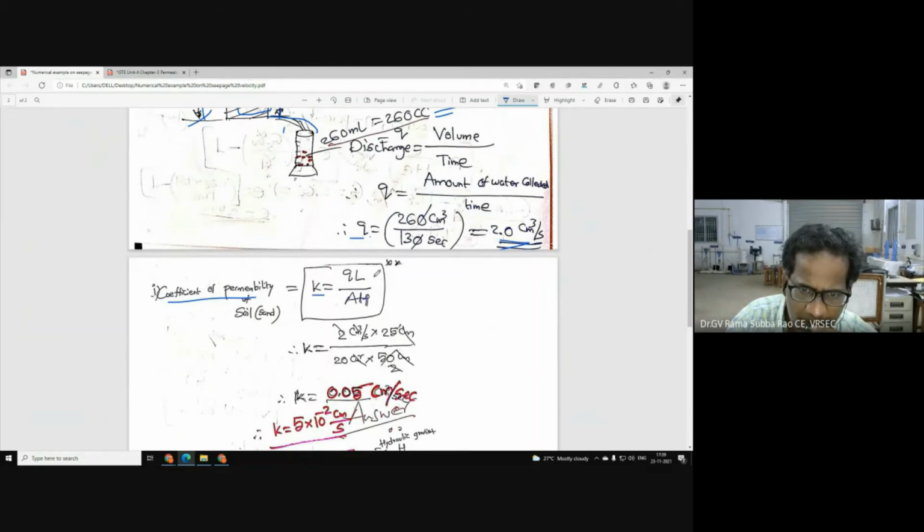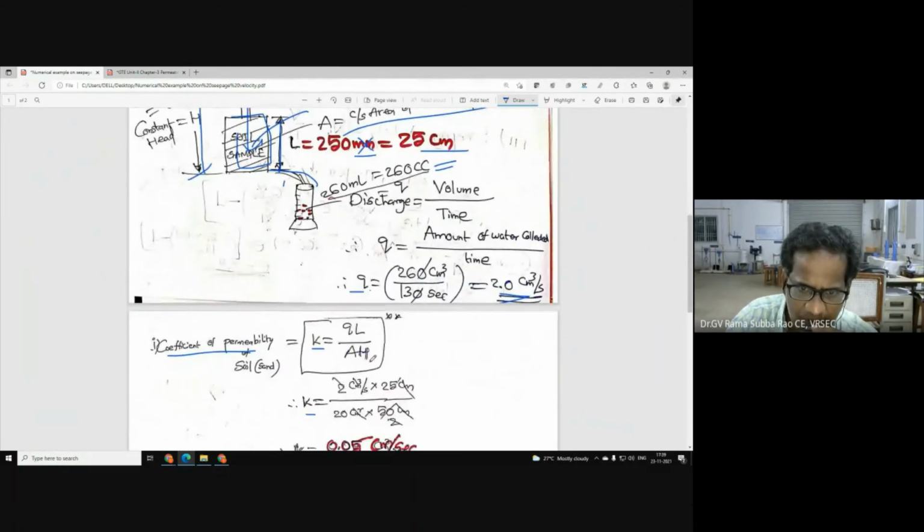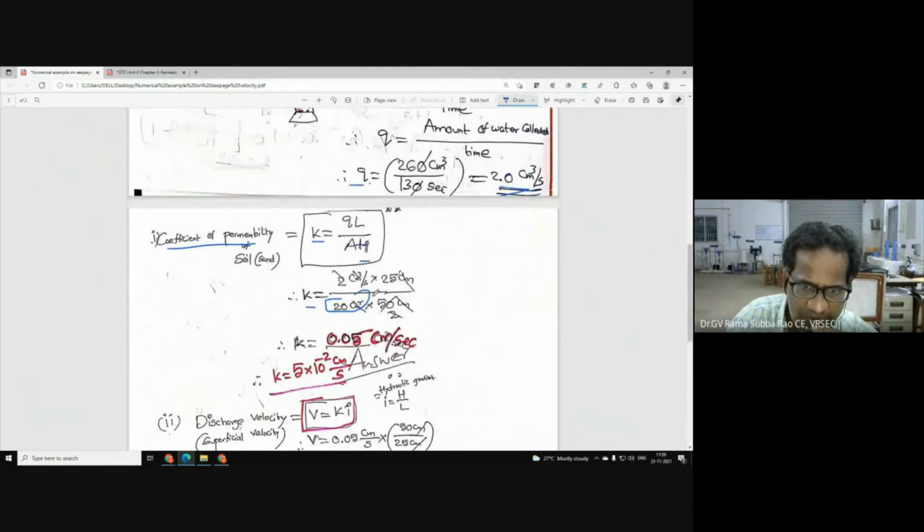Now we want to determine the coefficient of permeability from the constant head method. K is equal to QL by AH. Now K is equal to 2 centimeter cube per second, this is the discharge, times the length, 25 centimeter, divided by the cross-sectional area of the soil sample, 20 centimeter square, times the head, 50 centimeter. Here centimeters get cancelled, centimeter cube by centimeter square, and ultimately we get centimeter per second. So once again, the coefficient of permeability has units equivalent to velocity.